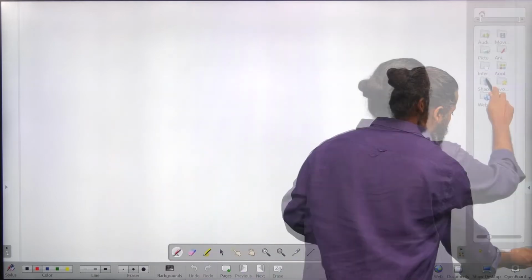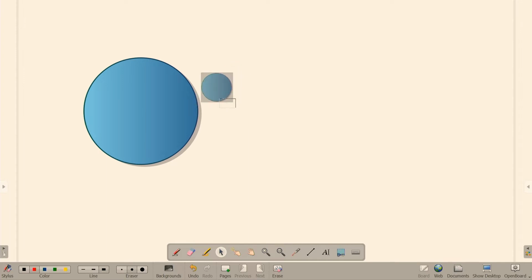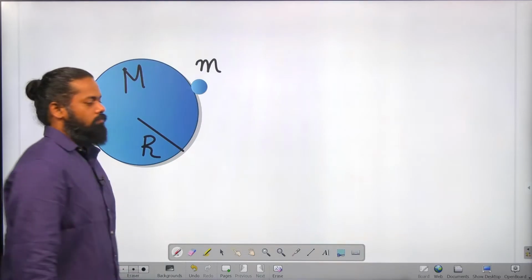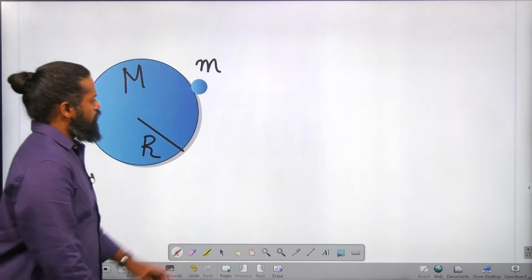Assume that you are on the surface of a planet. This is a planet, and this is a body which we are trying to project, maybe a rocket. The Earth has a mass M, and assume the radius of Earth is R. Similarly, the mass of the object is small m. You can find out the gravitational potential energy.